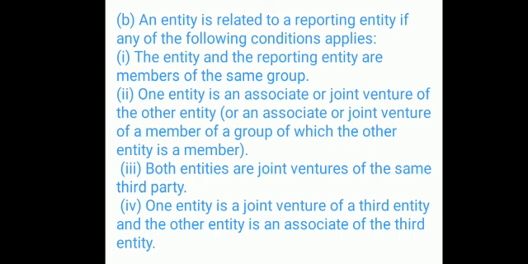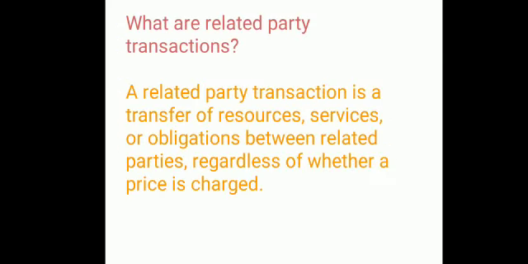Next, one entity is a joint venture of a third entity, and the other entity is an associate of the third entity. Okay, this is all about the entity. If an entity is related to the reporting entity, these conditions are to be applied.